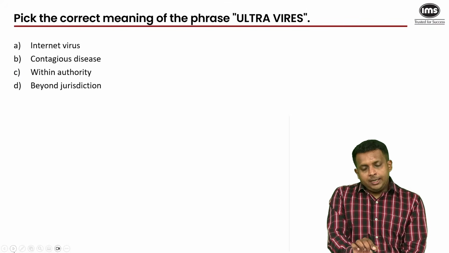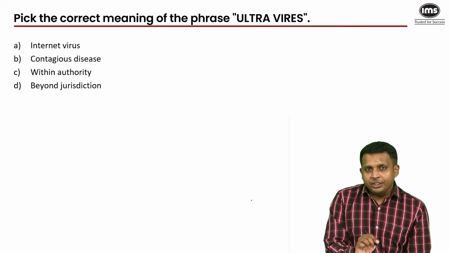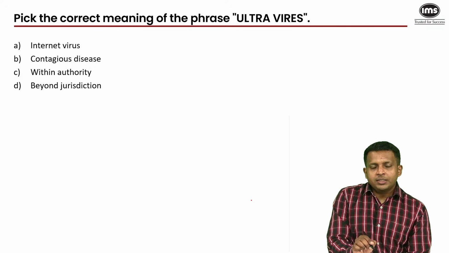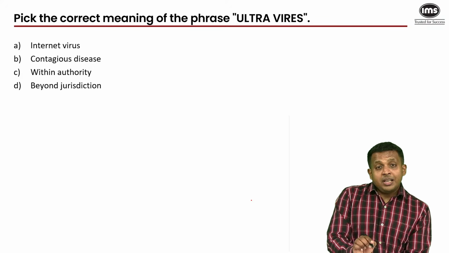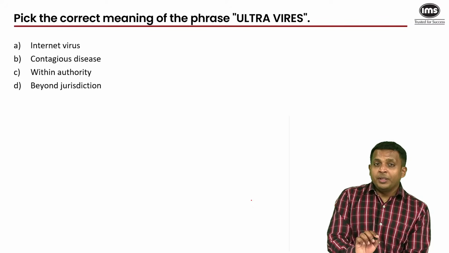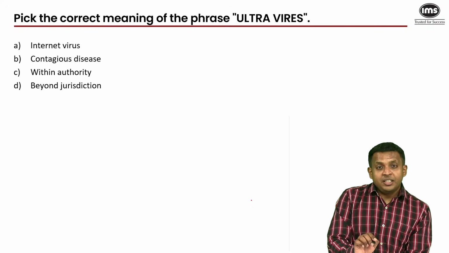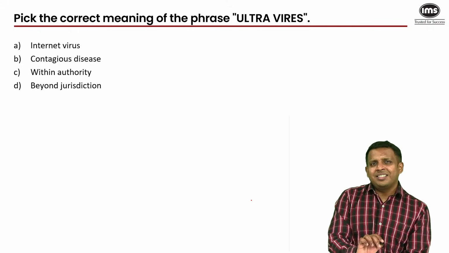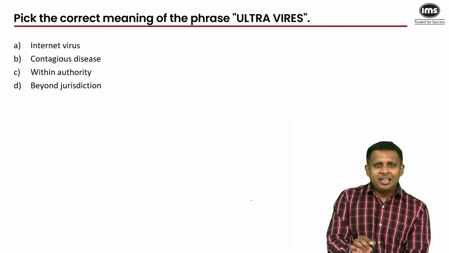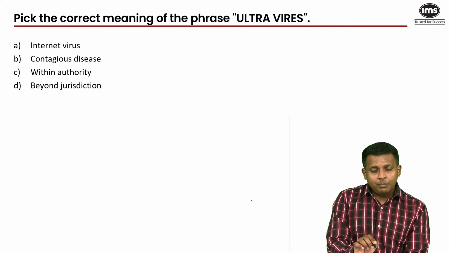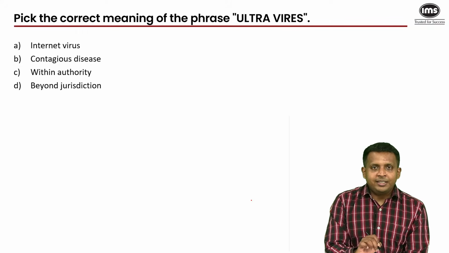Foreign phrases that are used in English. You need not actually have studied that foreign language to understand the meaning of the phrase. The English language frequently borrows phrases from other languages. The two most common languages being Latin and then French. And then there's Japanese, Italian, Spanish, German. But if they ask you the meaning of foreign phrases in the exam, it's probably going to be from Latin or French. And this is Latin.